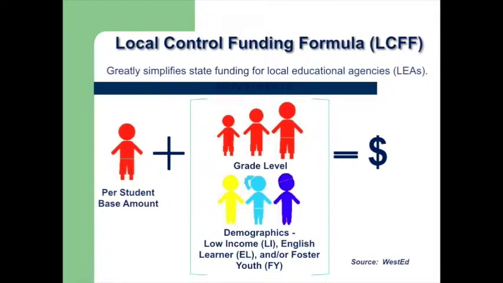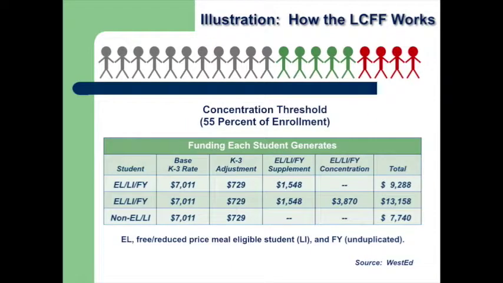With the development and the adoption of the Local Control Funding Formula, the plan has changed for public schools in California. Now schools receive a per student base amount, and depending upon the grade level span, and one of 3 target groups, low income, English learner, and foster youth, receive an allocation for every student. The new funding formula, as I said in the previous slide, has different categories. In this slide, you can see that the goal to achieve funding for all students by the year 2021 is